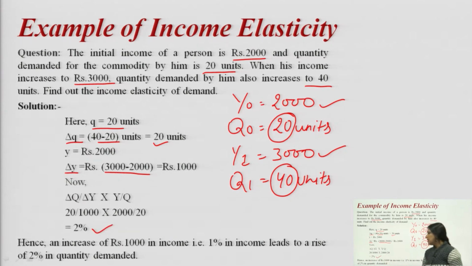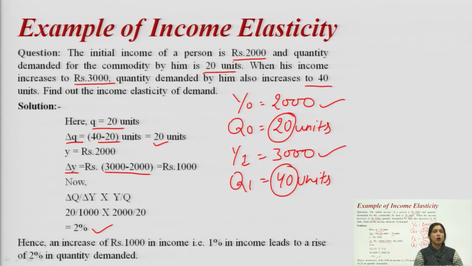Hence, an increase in income leads to a 2% increase in quantity demanded for each 1% increase. So, with the help of income elasticity, we are able to calculate that if our income changes by 1%, our quantity demanded will change by 2%. If it changes by 10%, then the quantity demanded will change by 20%. That is the impact of income on quantity demanded.